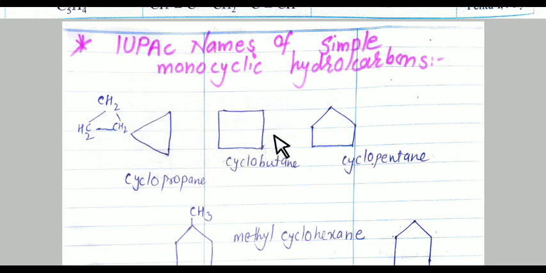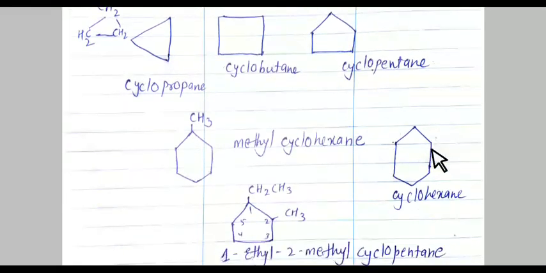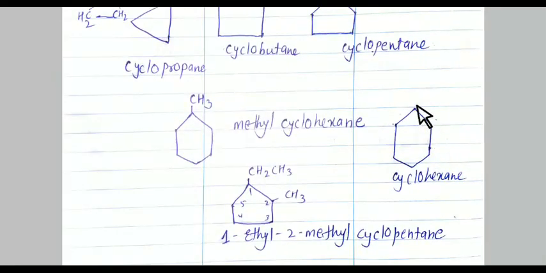CH2, CH2, CH2, CH2. 4 carbon atoms are there. Cyclobutane. CH2, CH2, CH2, CH2, CH2. 5 carbon atoms are there. Cyclopentane. Now CH2, CH2, CH2, CH2, CH2, CH2. Cyclohexane. 6 carbon atoms are there. See here in this cyclohexane containing CH3 group. So it is methyl cyclohexane.